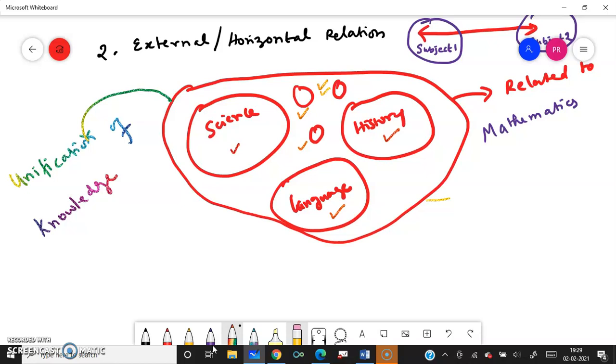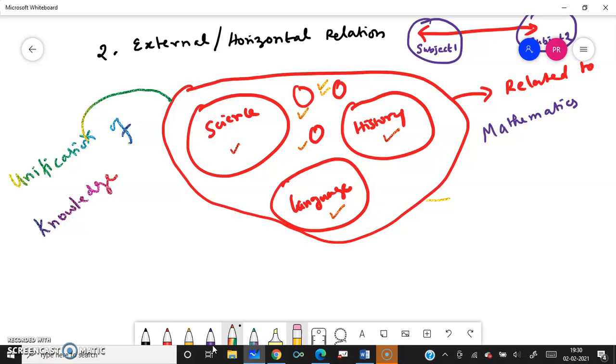Even in the MSc you will be studying fluid dynamics and the theory of relativity by Einstein, that is tensor analysis. These are basically physics only. So there is some knowledge which is unified.